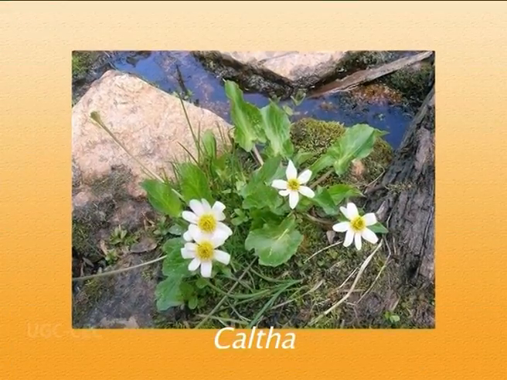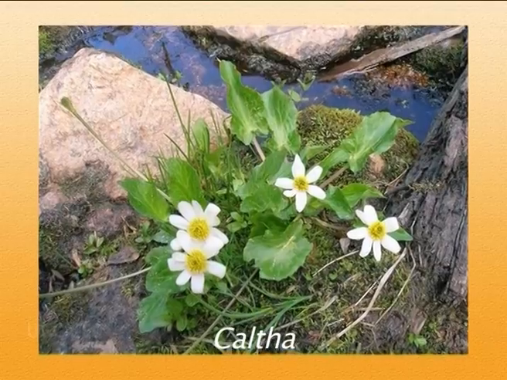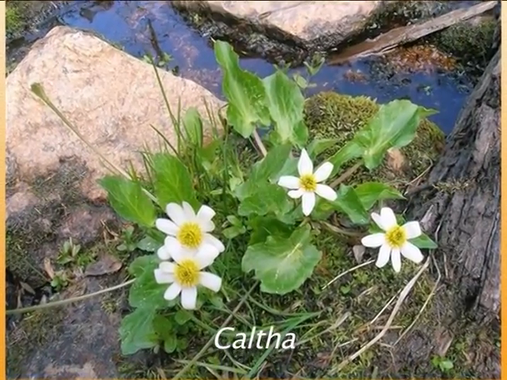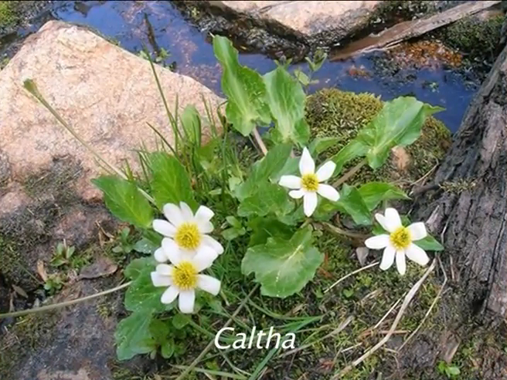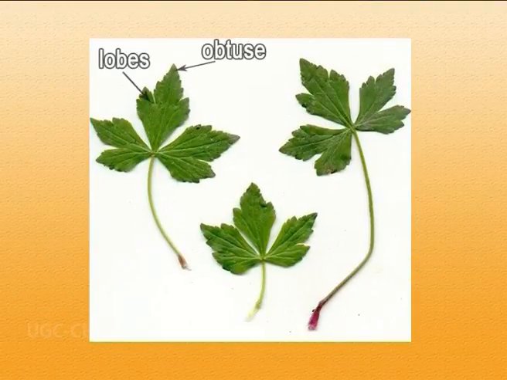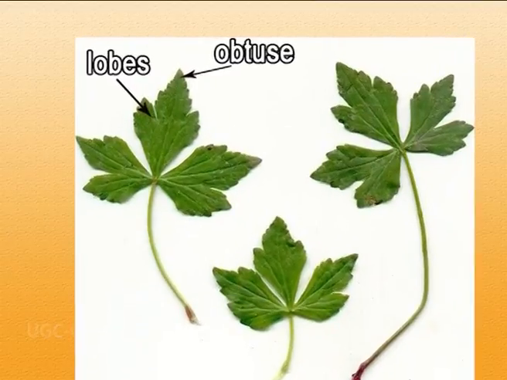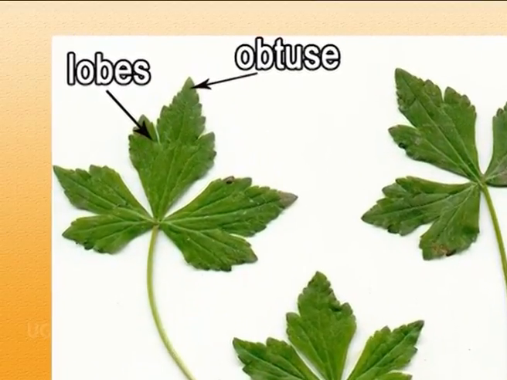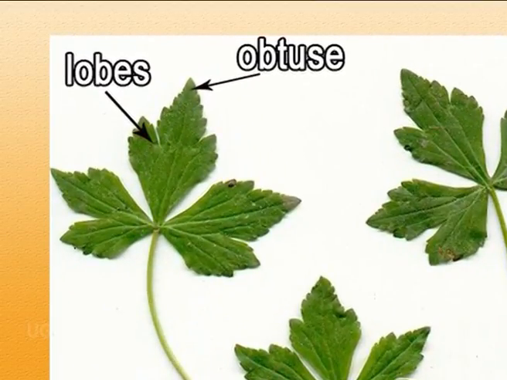Now the leaf lamina, or sometimes we call it leaf blade, is undivided in Caltha, but most often it is divided, or it is lobed. In the case of type genus Ranunculus, it is palmately lobed. Each lobe is ovate in its shape. The margins are entire, and the apex, that is the tip, is obtuse and mostly glabrous. That is, it has no hairs.